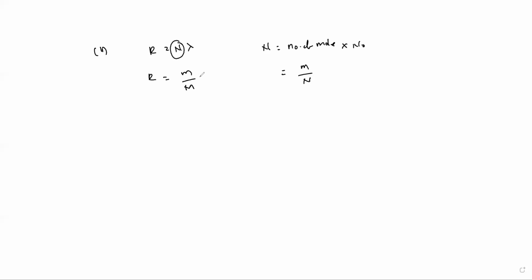This is the number of moles into Avogadro number. This gives the total number of atoms, and into lambda. This is the answer. Okay, next, the 12th one. The equation they have given: 4 protons, 4 H1, gives rise to He24 plus 2 electrons, 226 MeV represented. It's a fission process. Okay, already you have studied this fission process.